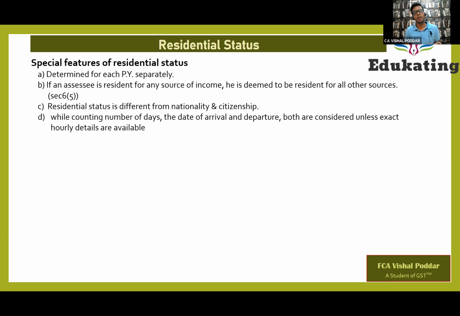Now it may happen that when you are checking the residential status source wise, I may have started the business very late in India.